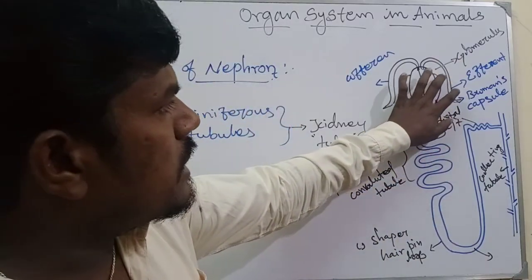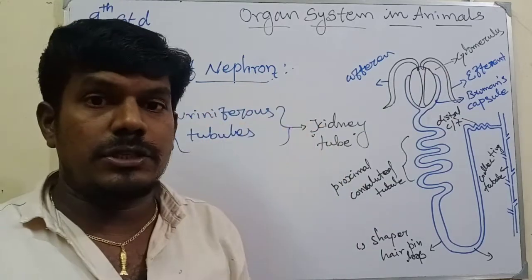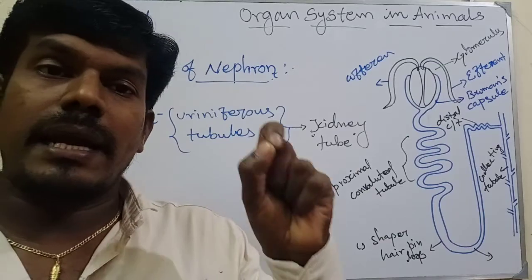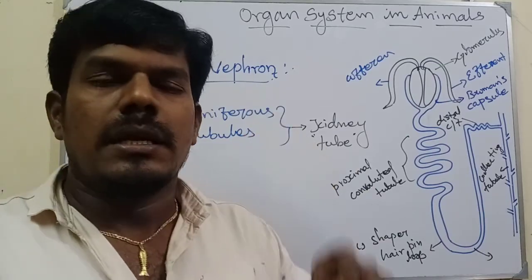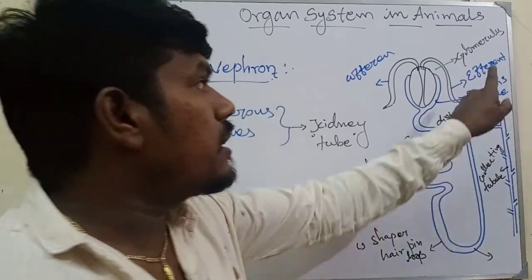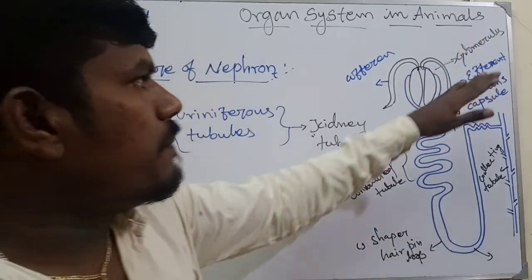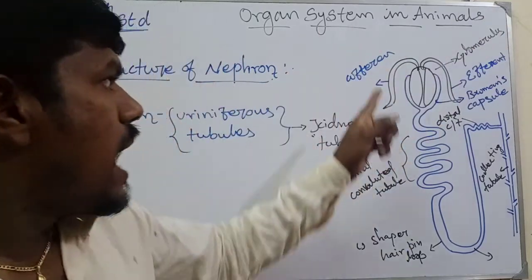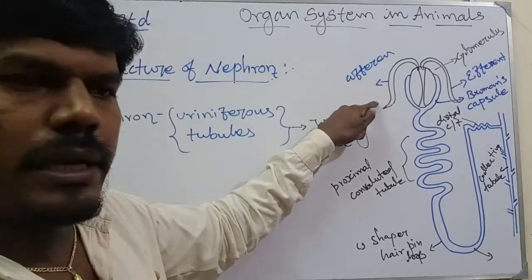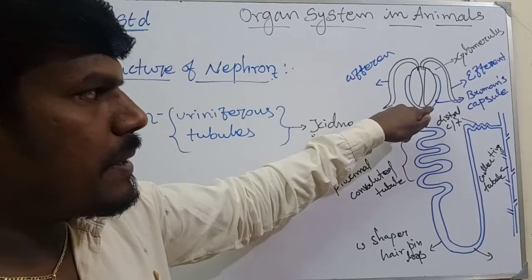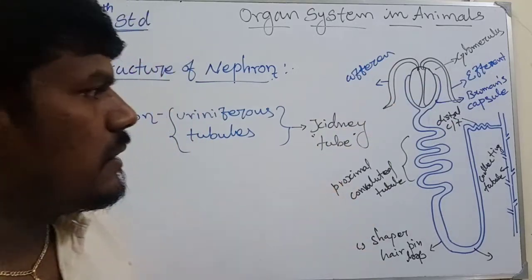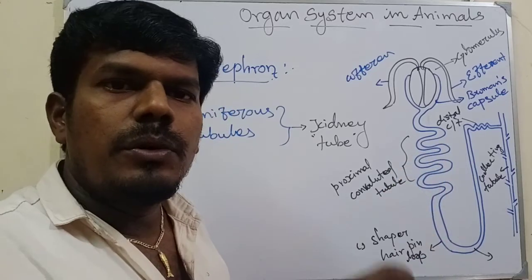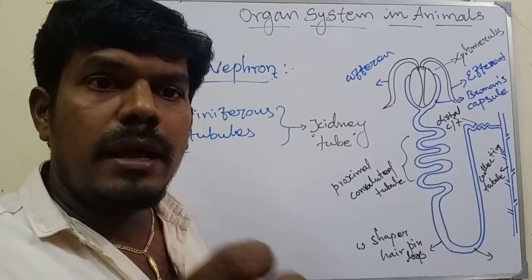The renal corpuscle consists of a cup-like structure called Bowman capsule. The Bowman capsule contains a bunch of capillaries, called glomerulus. The glomerulus has the afferent arteriole, through which blood enters the nephron, and the efferent arteriole, through which it leaves. And then the renal tube. The renal tube consists of some tubes. What are the parts?